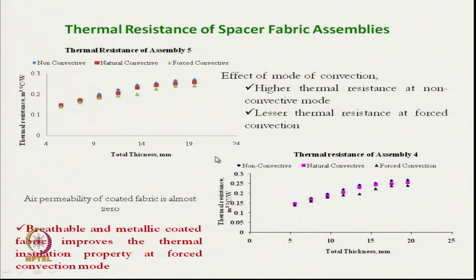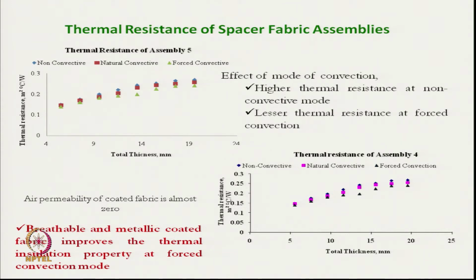With the increase in thickness, the thermal resistance increases, but as far as convective modes are concerned, the heat loss due to forced convection has reduced to a great extent. So, that means the resistance has increased, which shows for fabric assembly 4 and 5 forced convection was least or absent.